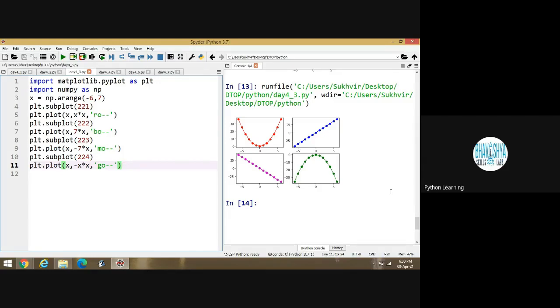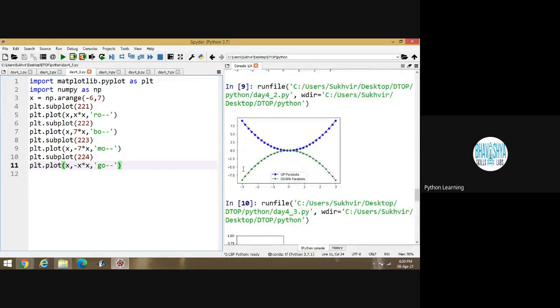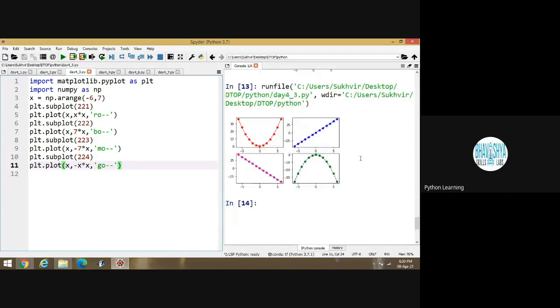In the next program, we will do that part also. Basically, the total part is the graphical block, and in this graphical block I am separating it into 4 parts by writing 2, 2. 2 into 2 means 2 rows and 2 columns. And what is the meaning of the first one? It means inside the first block I can design this graph. And you can separately give titles to these contents.